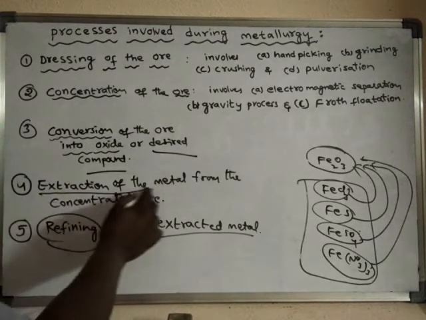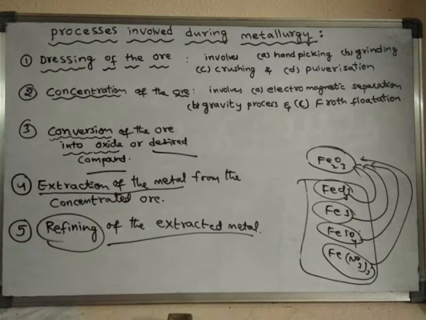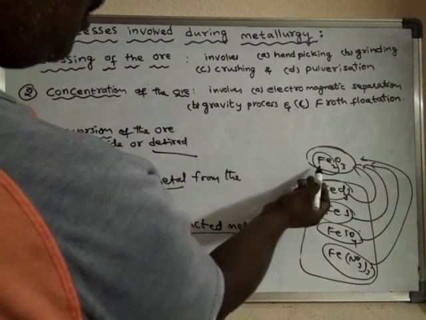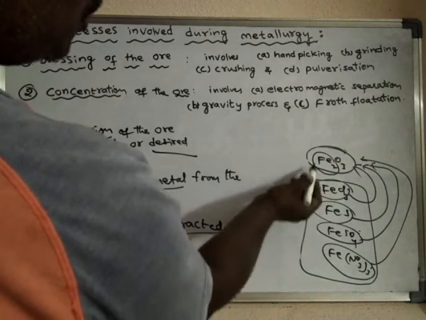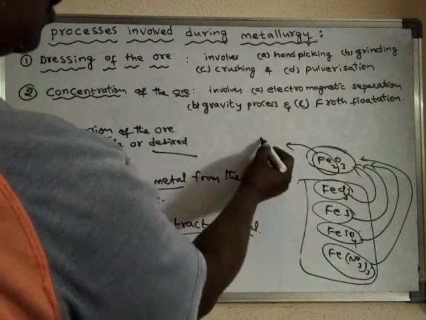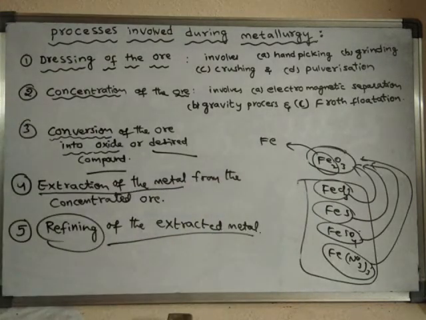That means metal can be separated from the compound. Suppose this is the compound and this is the metal which is present in this compound. Here we have the separation of this metal from the compound. So we have separated the iron from iron oxide. That is nothing but the extraction of the metal from the concentrated ore.